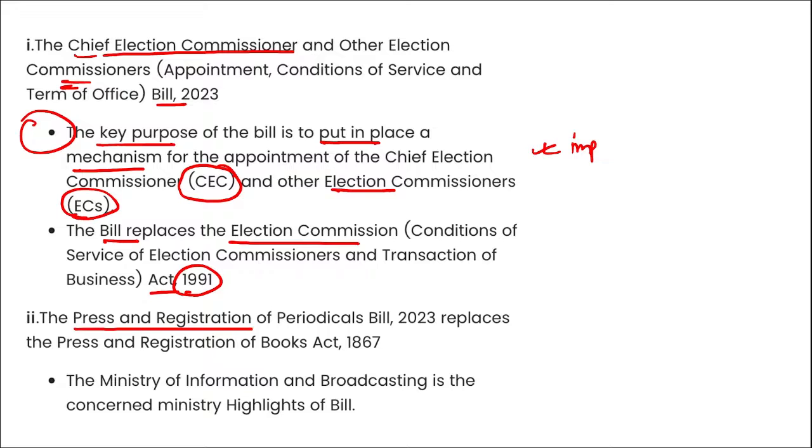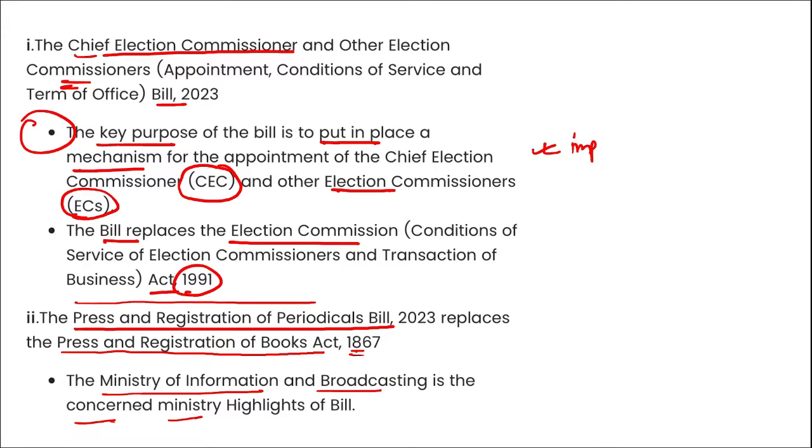Second is the Press and Registration of Periodicals Bill 2023. This will replace the Press and Registration of Books Act of 1867, and the Ministry of Information and Broadcasting is the concerned ministry that highlights this bill. Correct. The aim of this bill is to modernize and simplify the registration and declaration process, and this will help the publishers in easing up the procedure and reducing the number of declarations and filings. Right? For this, the Press and Registration of Periodicals Bill was launched. The aim is to modernize and simplify the registration and declaration process.